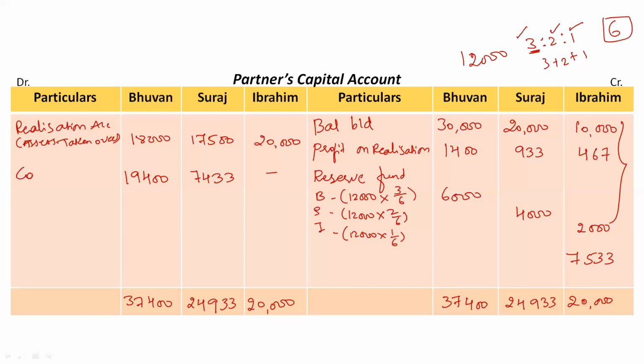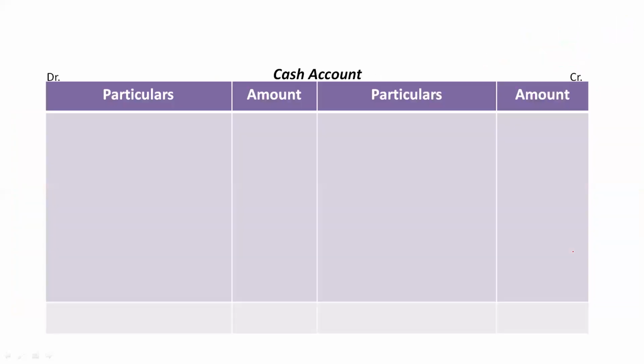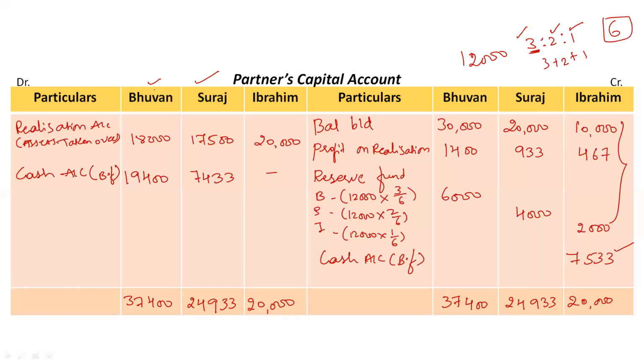So we have found out the balancing figures. These should be transferred to cash account. Same here also, the balancing figure should be transferred to cash account. For Bhuvan and Suraj, we have got the balancing figure on the debit side, but for Ibrahim, we have got the balancing figure on the credit side, which is not a problem. So at last, we have to prepare cash account. After preparing partners capital account, we have to prepare cash account.